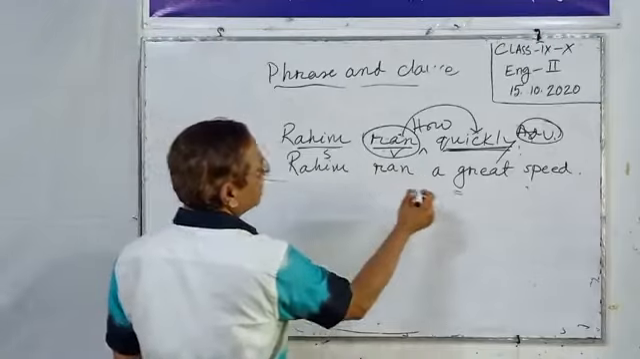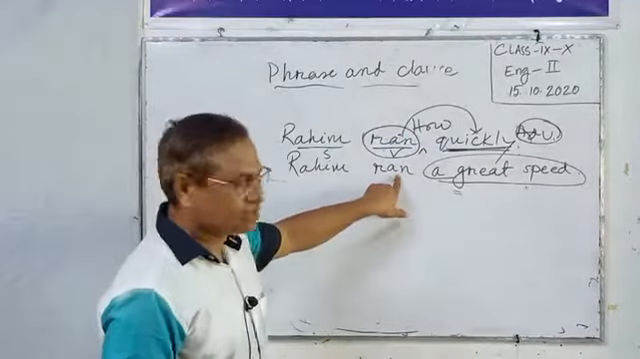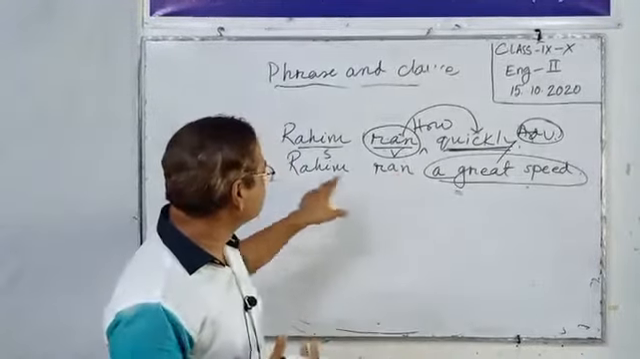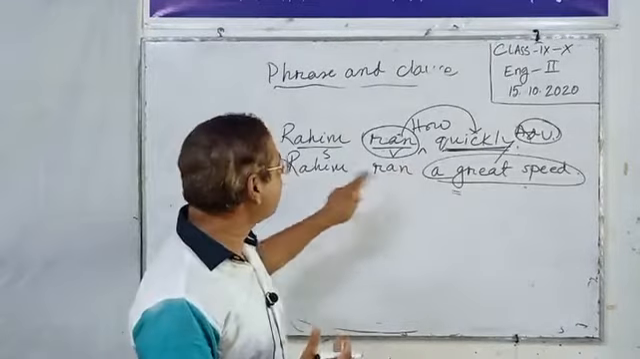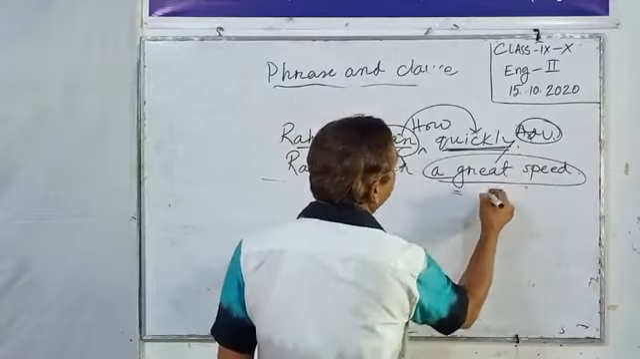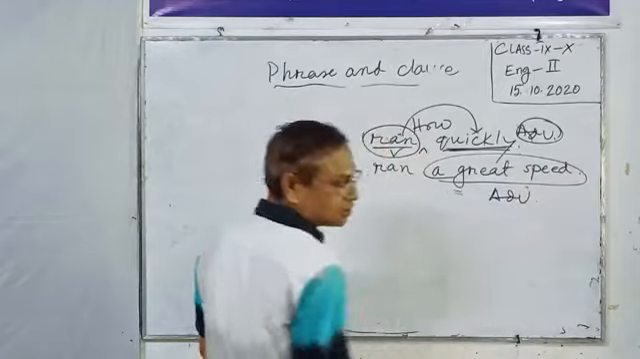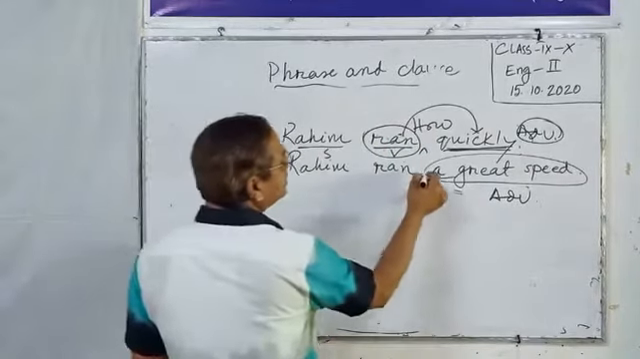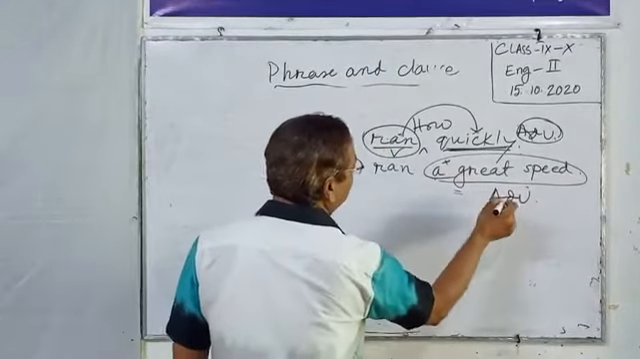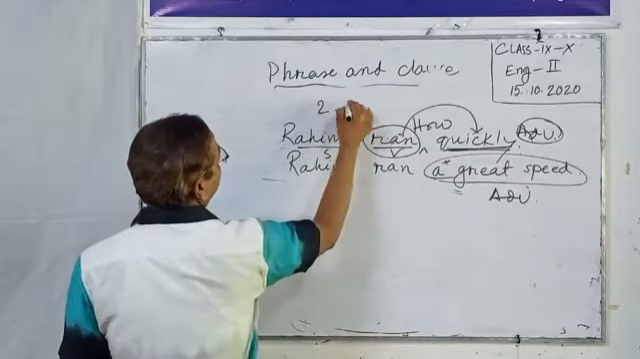Next, Rohim ran at a great speed. Rohim ran how? Same kind of question: how did Rohim run? At a great speed. Here this group of words is also an adverb, therefore this group of words is an adverb phrase.